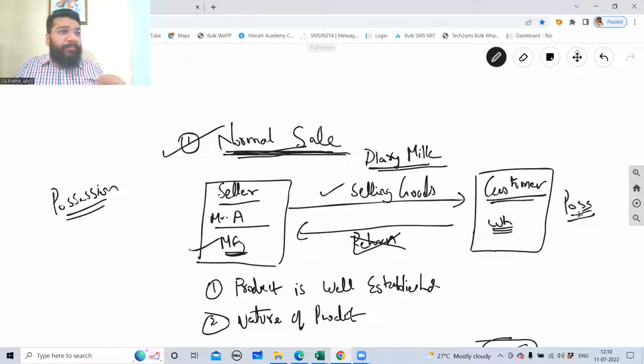Once the good is sold in the normal business scenario, normal sales scenario, who has the ownership of the goods? The customer, that is the wholesaler, retailer, and the end customer will have the ownership. The moment I hand over the goods, the moment the possession is coming to the customer, the ownership also is coming. Ownership means what? If something goes wrong to that product, if something happens to that product, who is responsible? The owner is responsible. Are you able to follow?